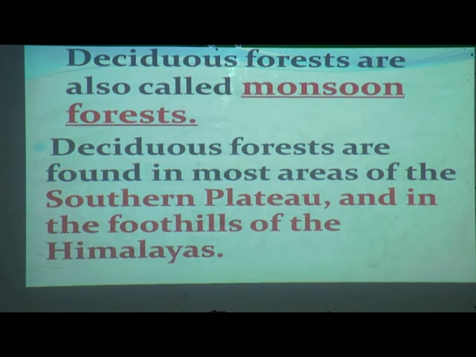Deciduous forests are also called monsoon forests. Now this type of forest, we can also call it a monsoon forest. Deciduous forests are found in most areas of the southern plateau and in the foothills of the Himalayas, where we can find this kind of forest.